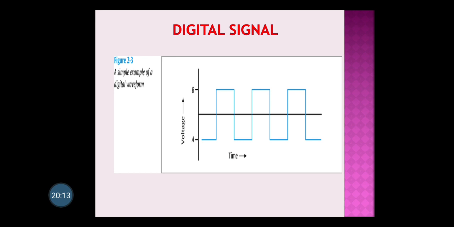A digital signal can also be represented like this. The x axis is time and the y axis is voltage. The lower voltage A is in negative voltage, and the higher positive voltage is B. Both are basically voltages only, but one on the negative side and one on the positive side. Again the cycle is repeated.